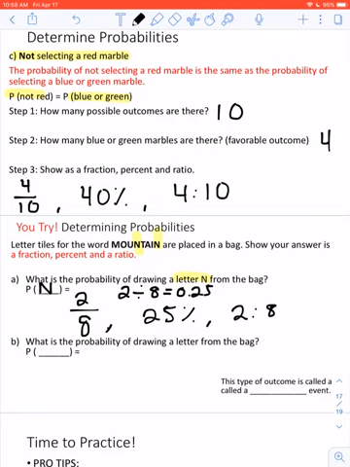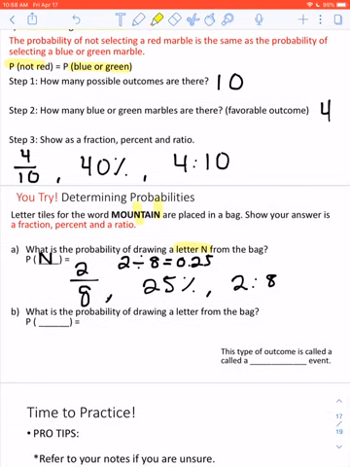Next question. What is the probability of drawing a letter from the bag? A letter. So only letters are in the bag. There's no numbers, no monkeys, nothing else, just letters. So I'm going to write here probability of getting a letter equals. So there's only letters in the bag.